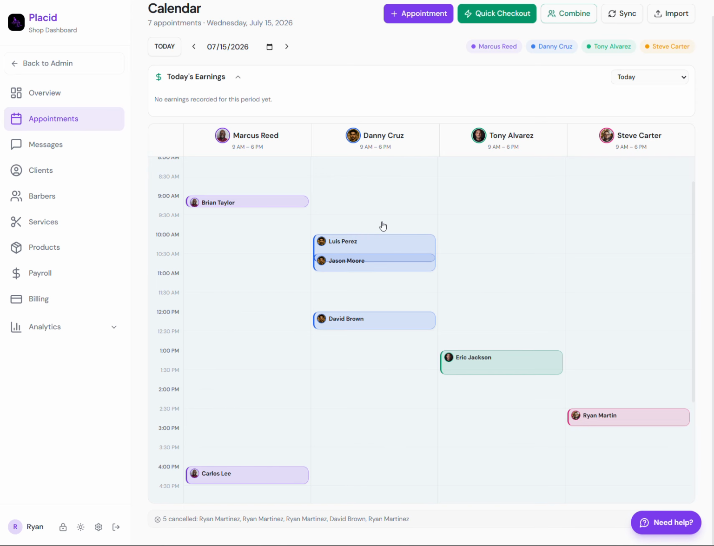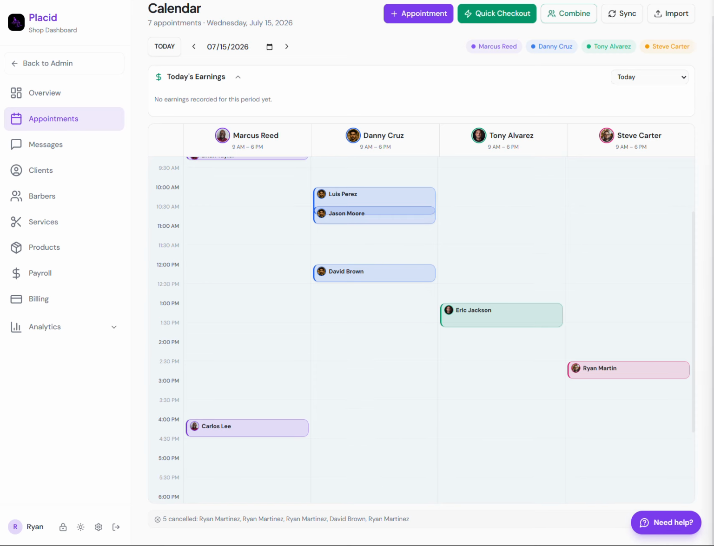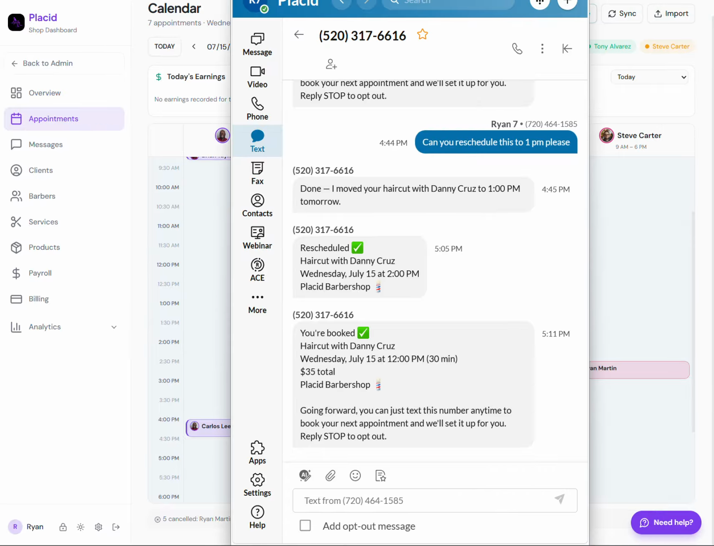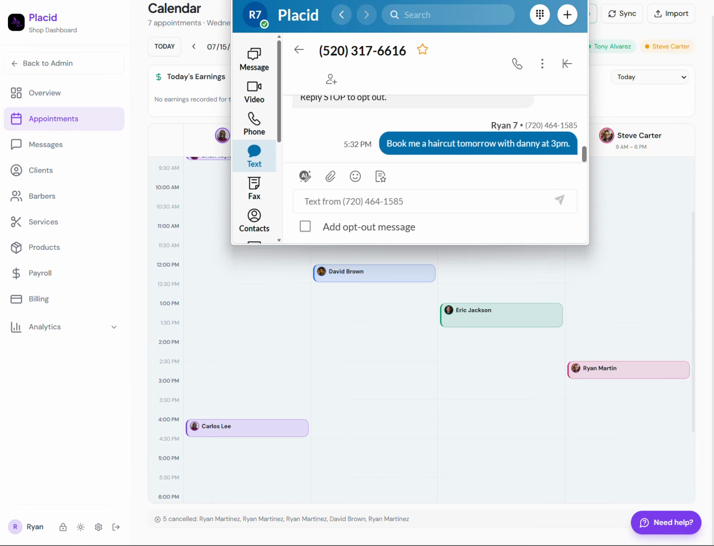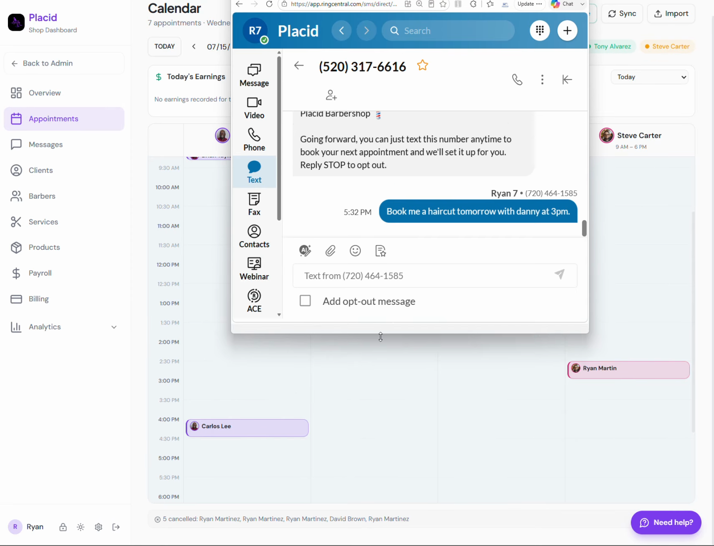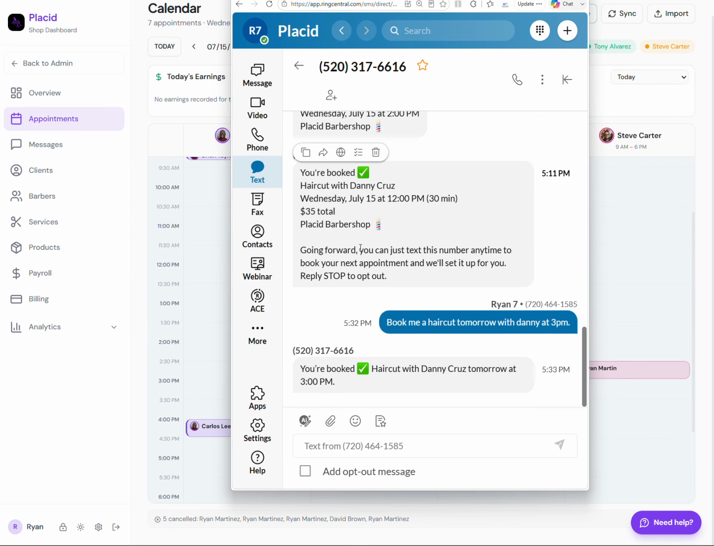So the way texting is going to work is you can just go ahead and text the shop. So from the texting side here, we'll text the shop saying book me a haircut with Danny at 3 p.m. for tomorrow. You're going to get a message back that says you're booked a haircut with Danny tomorrow at 3 p.m. on this side.